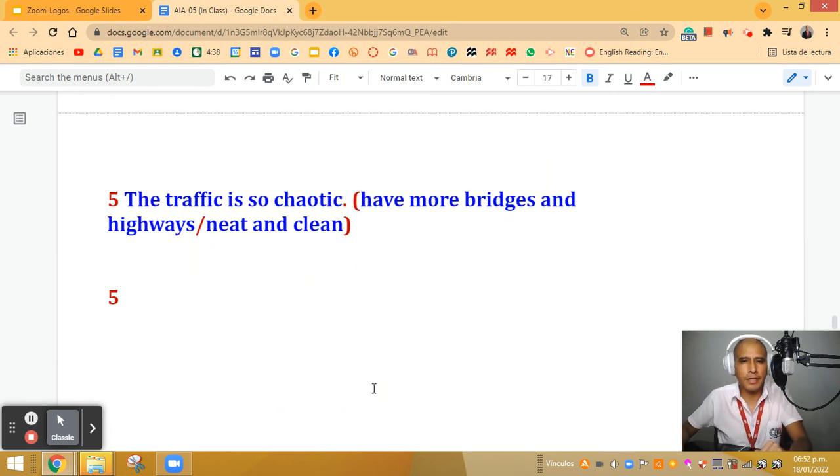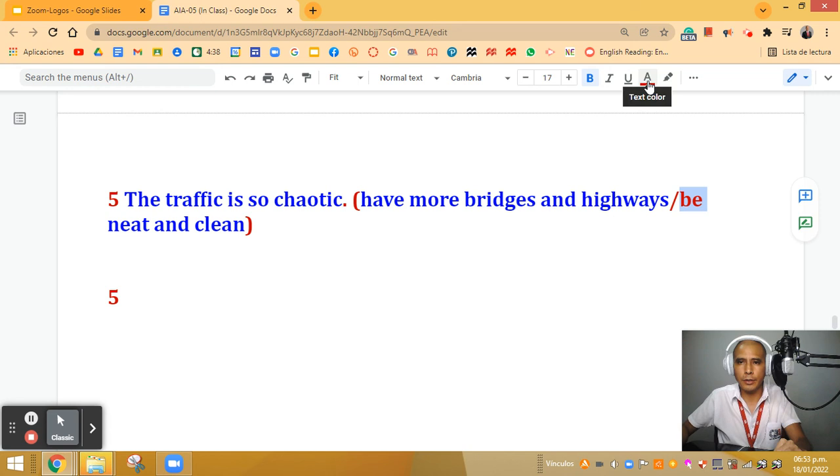It says, the traffic is so chaotic. In parentheses it says, have more bridges and highways, neat and clean. Okay, here it's missing the verb be, I think. Yes, we need a verb be there. We need a verb. We just have the adjectives. Okay, now it's okay. So let's start. If the traffic, okay, in this case, we're going to make some changes here.